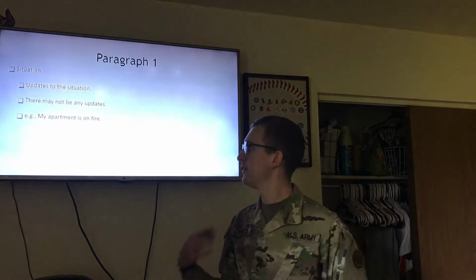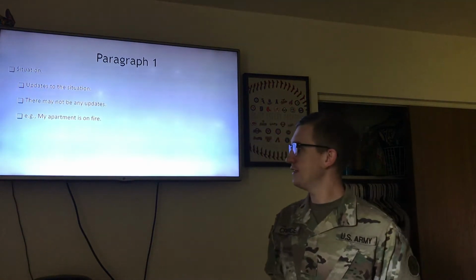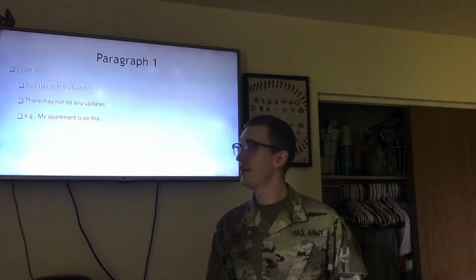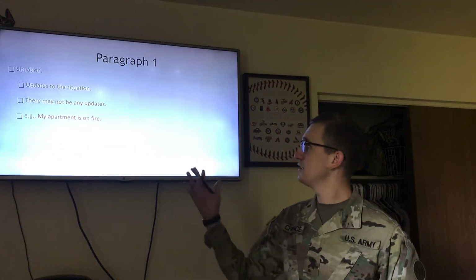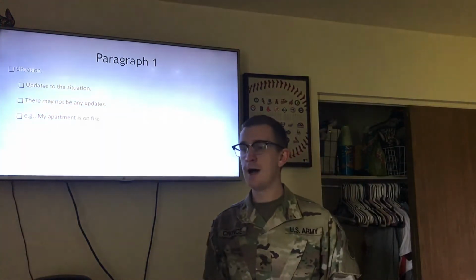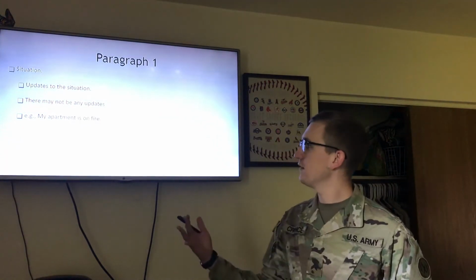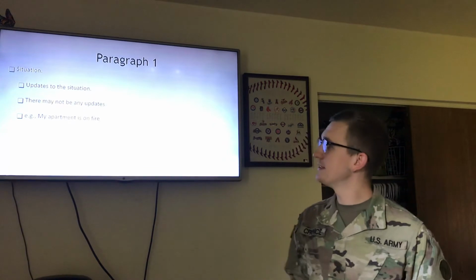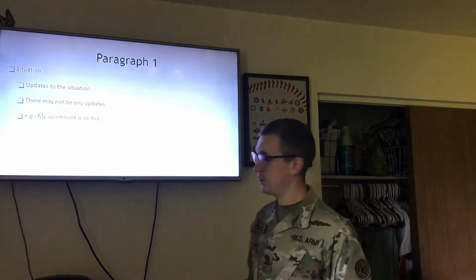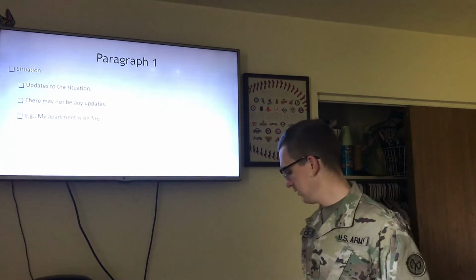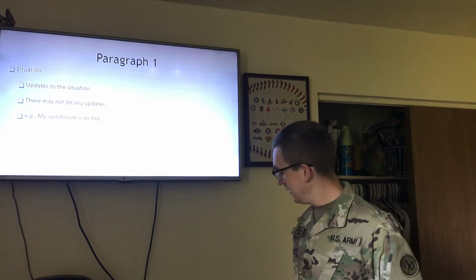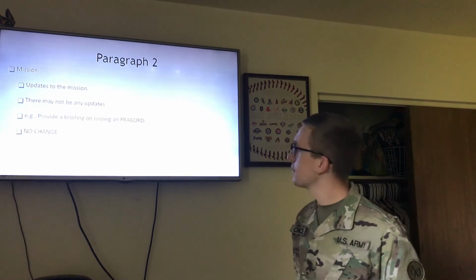It's not on fire, but for the situation, the fictional scenario, my apartment's on fire, and that's the situation that I find myself in. I'm not going to offer any solution or a way to solve that problem. Just paragraph 1 is the situation, and that's the change, is that my apartment is on fire, whereas it was not in the hypothetical op order.